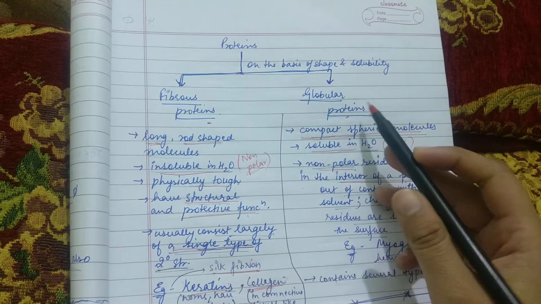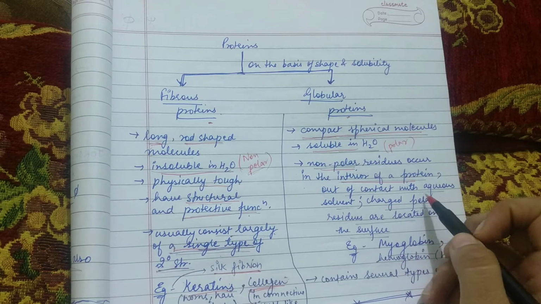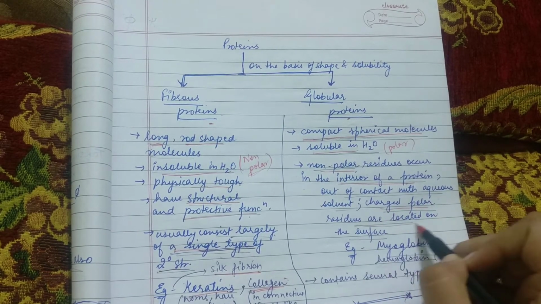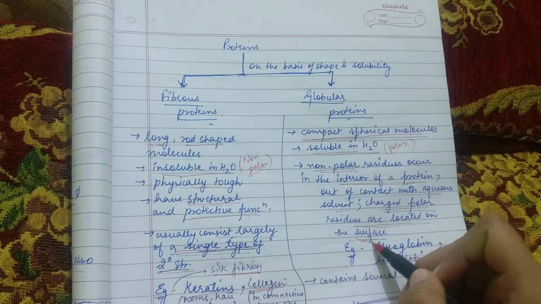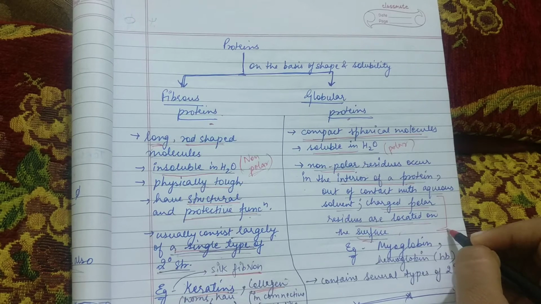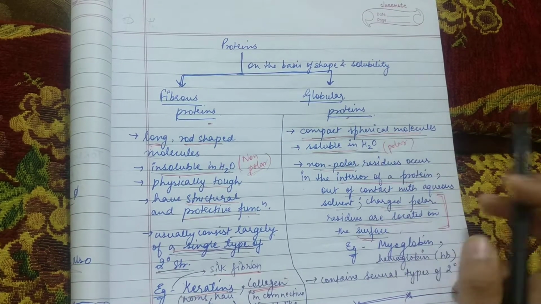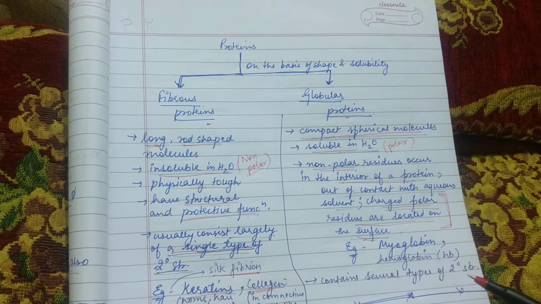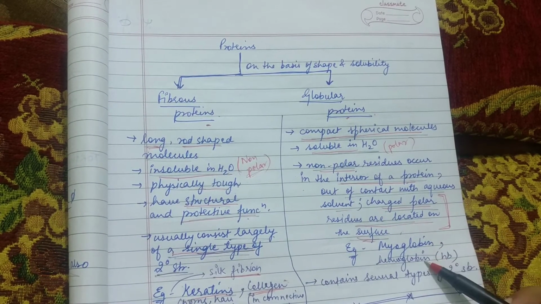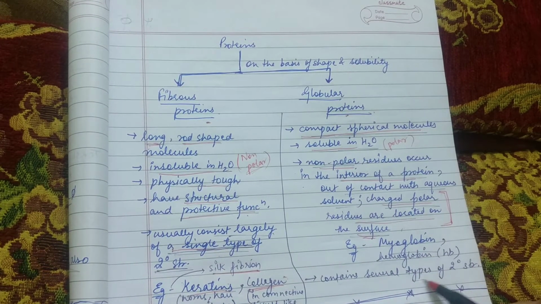The non-polar part of this protein occurs in the interior side, which is not in contact with the aqueous solvent, and the charged polar residues are located on the surface. So because the charged polar residues are on the surface, that's why these globular proteins are soluble in water. Examples of some major globular proteins are myoglobin and hemoglobin, and these globular proteins contain several types